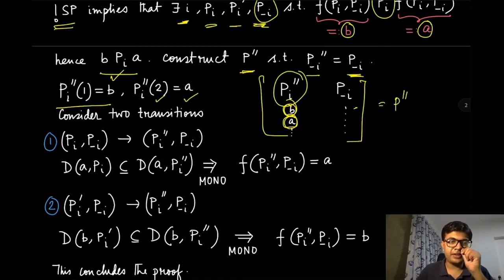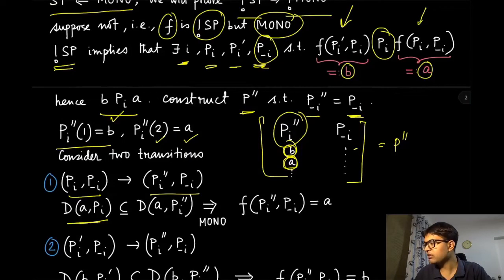Now you can consider two different transitions. From pi, p minus i to pi double prime, p minus i, we see that for player i the relative position of a is getting weakly better off, because clearly we know that in the original preference, b was more preferred than a. So in the original preference, b was somewhere above and a was somewhere below for agent i. This is only the preference of player i.